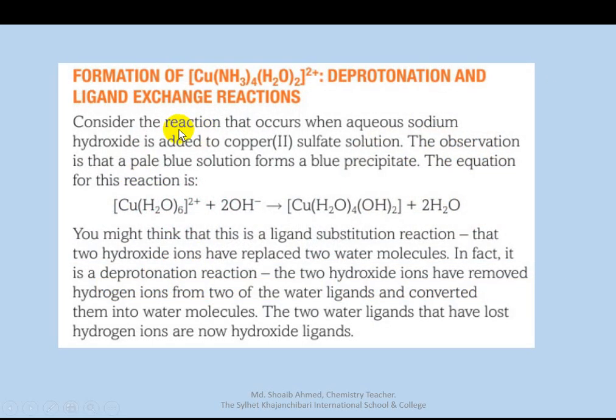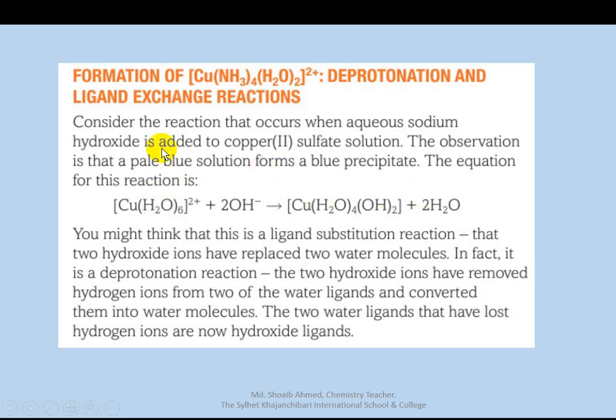Okay, now the next reaction is the formation of tetraamino diaqua copper 2 ion. We see deprotonation and ligand exchange reaction here. You may think looking at this that the ligand replaced water and formed tetraaqua dihydroxo copper 2 ion. It looks like a ligand exchange reaction, but it is not.